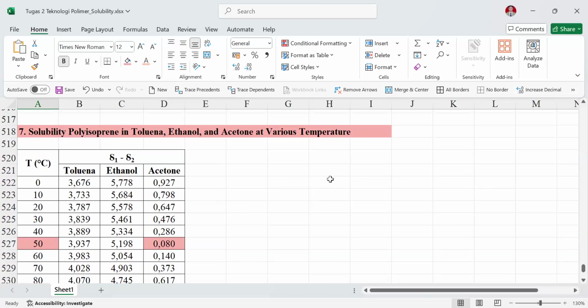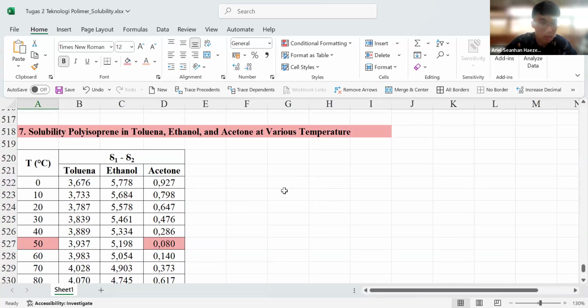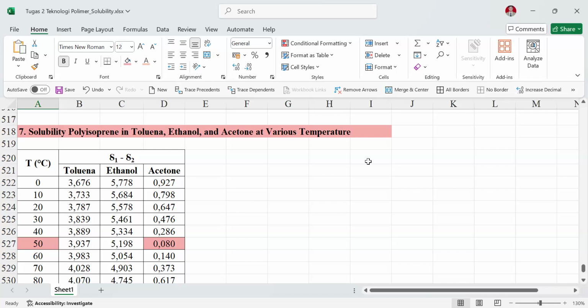As you see, this parameter results in units of megajoule per cubic meter. That's right. The megajoule per cubic meter means the energy needed to separate the cohesive forces, and the similarity of the delta indicates the compatibility of the polymer and solvent.